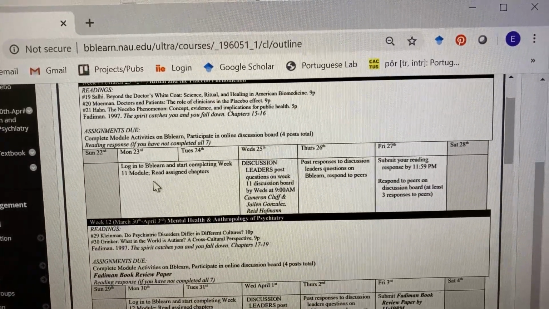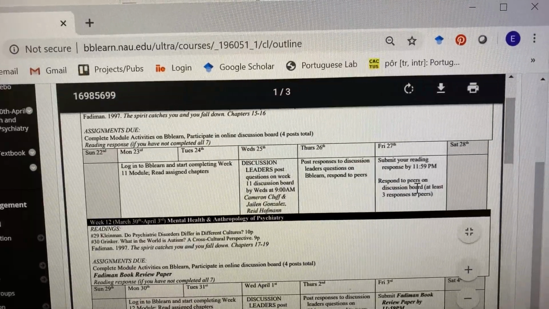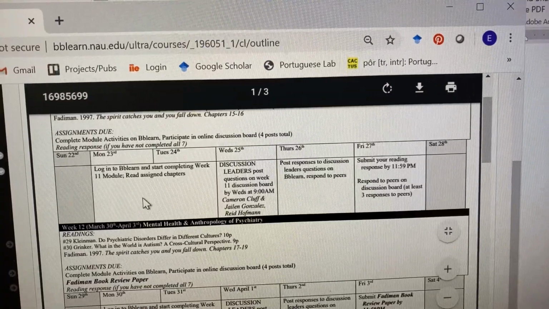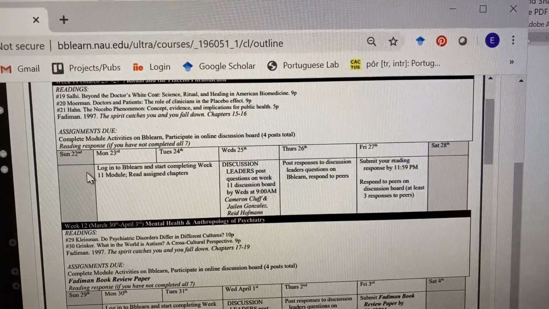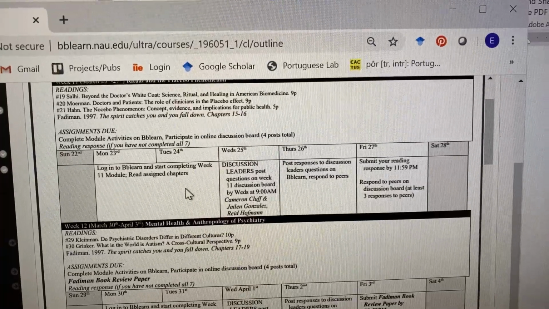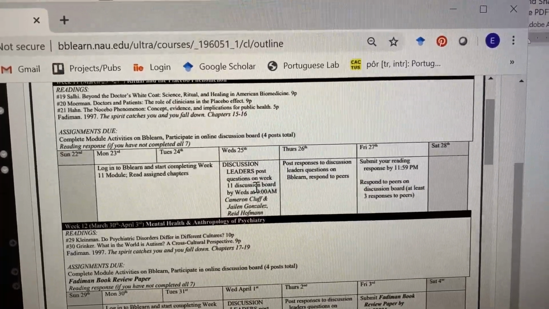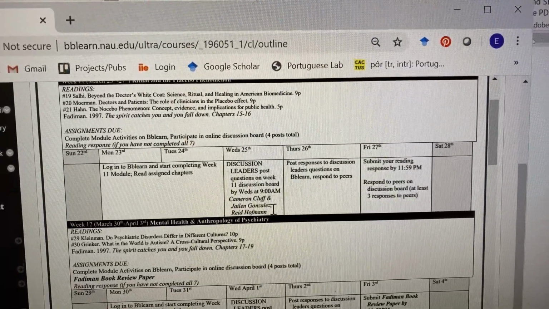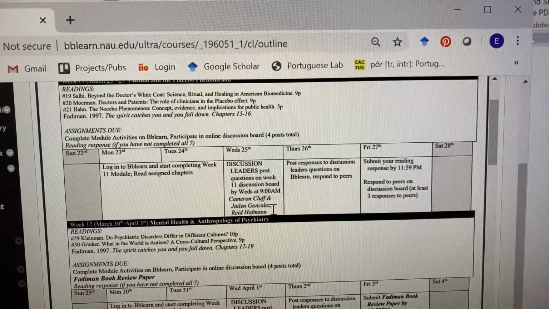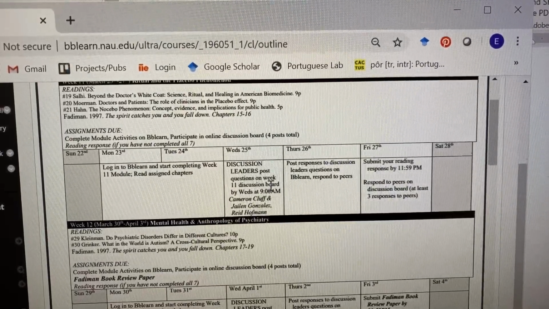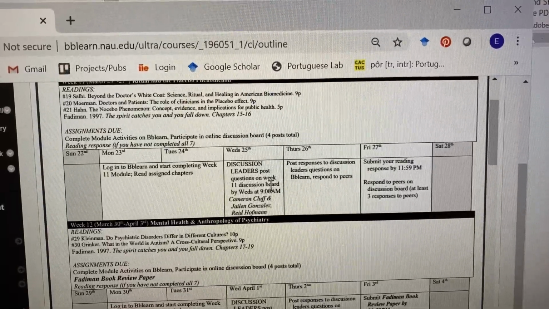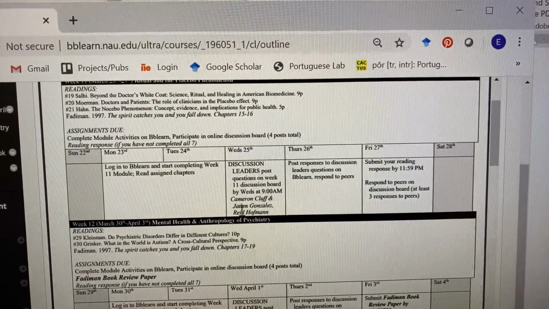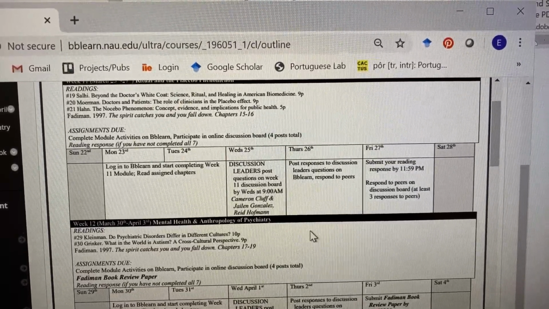And then what I've done for you here is let you know what you should be thinking about doing each day of the week for this class. On Monday and Tuesday, start logging into bblearn and completing that week 11 module, or whichever week it is. Read the assigned chapters in your textbook and in your other book. By Wednesday at 9 a.m., the discussion leaders should post questions about the week's readings on that discussion board. These questions should be focused on the readings, although we can focus also on world events and how they relate to the readings if that seems relevant. Our discussion leaders for this week are Cameron, Jalen, and Reed.